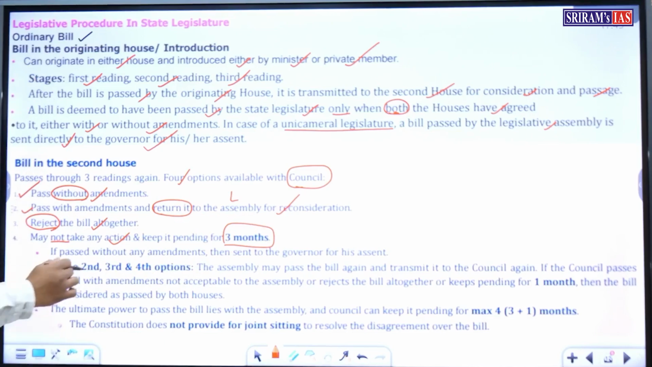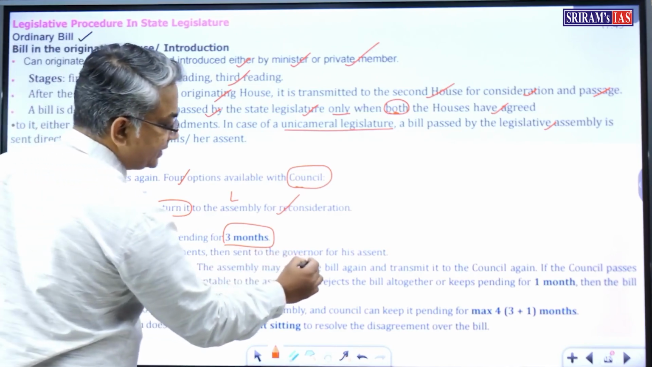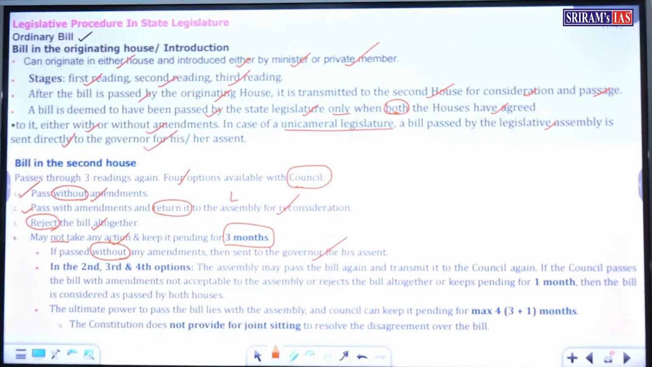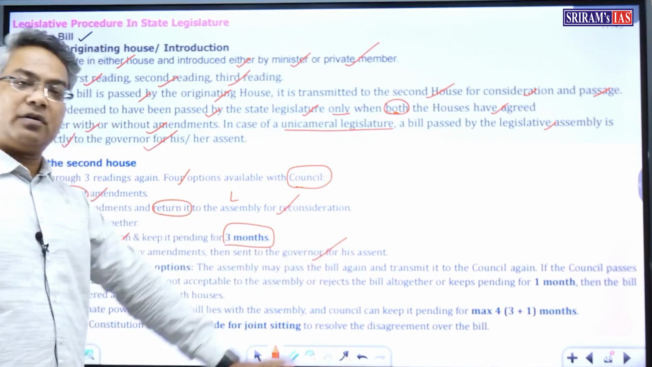If passed without any amendments, then it is sent to the governor for his assent. Okay, so the council is accepting the bill passed by the legislative assembly, so it is not making any amendments, and so the bill passed by both the houses will be sent to the governor for his assent.